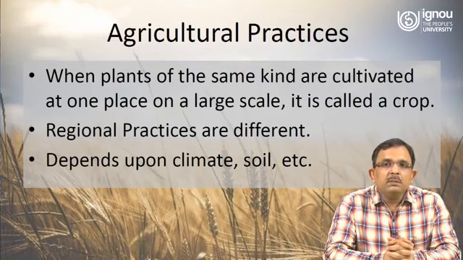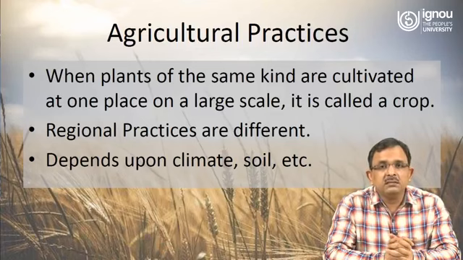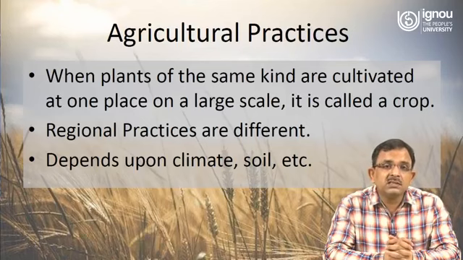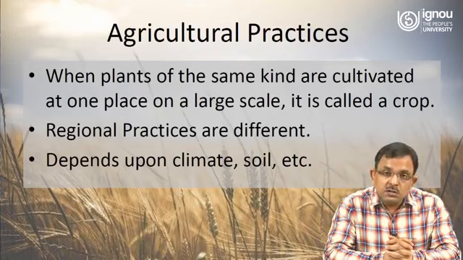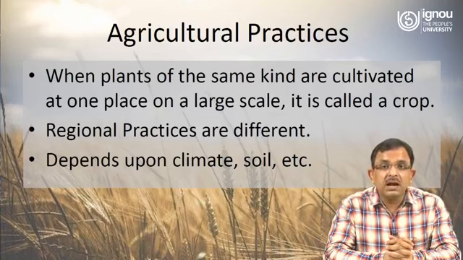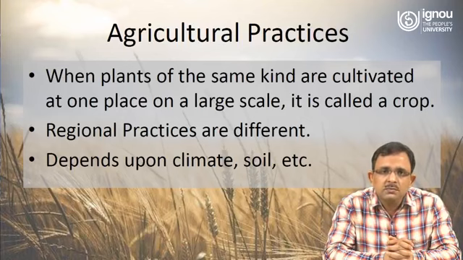So, when we start about nutrient management, from where are these nutrients coming? These nutrients are coming from the food items which are being produced through different agricultural practices. So, when we talk about agricultural practices, we come across the concept of a crop. So, what is a crop? When plants of the same kind are cultivated at one place on a large scale, it is called a crop.